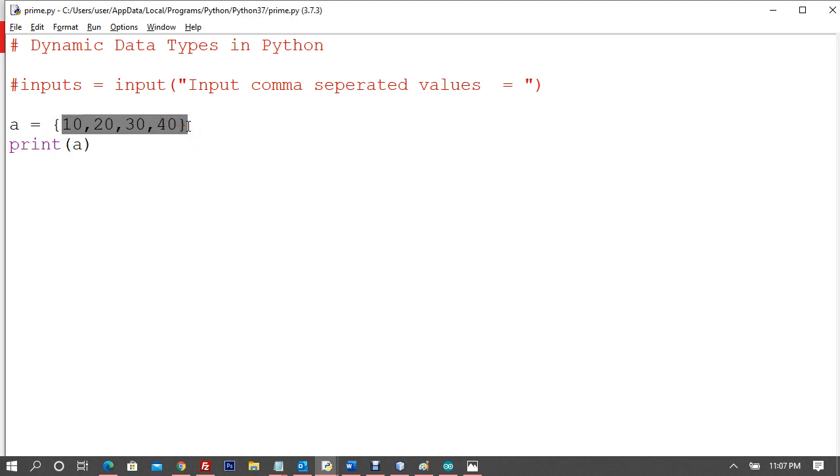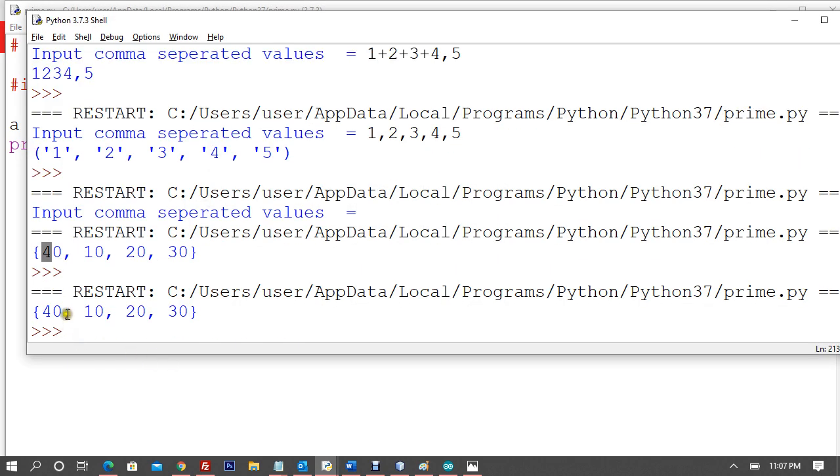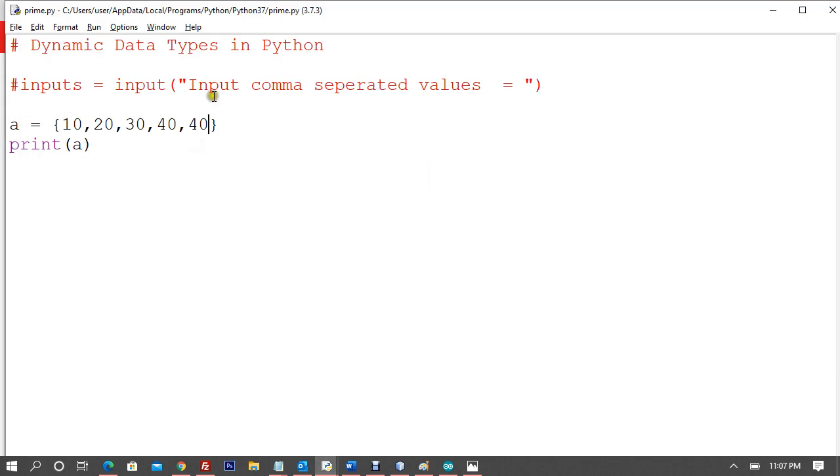As I said, sets are unordered, immutable sequences. Immutable, it cannot be changed. Unordered, it does not keep order. Once it does not keep order, it is not going to keep indexes as well. Alright, so far this is understood, but it has this feature of removing duplicacy, right? So you can see that duplicacy is removed, 40 is coming only once, despite 40 being there two times here, right?